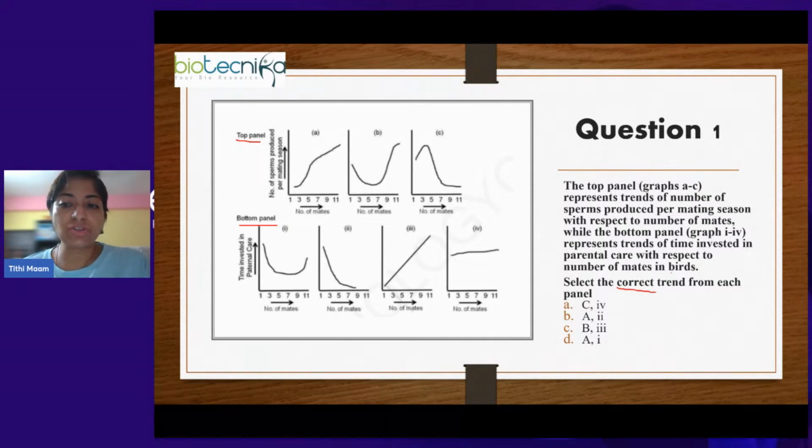So in case of birds, what is the trend we see in terms of number of sperms produced versus number of mates, and time invested in parental care versus number of mates? What is the relationship that we see in the birds population? From the top panel one graph, from the bottom panel one graph, which is representing the correct trend that we see in the birds population? That is what we have to choose. Yes, anyone?